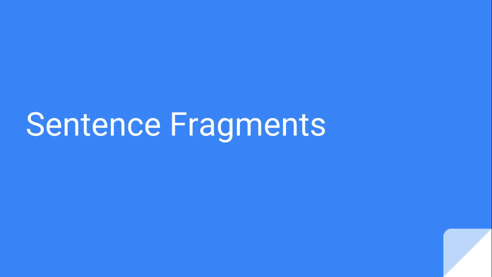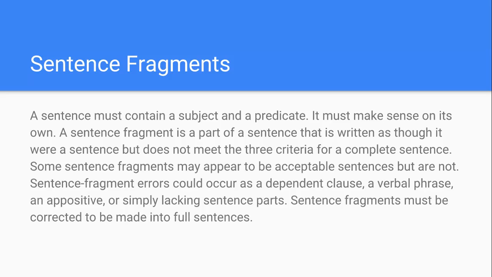Okay, so today we're going to be talking about sentence fragments. A sentence must contain a subject and a predicate. It also must make sense on its own. A sentence fragment is a part of a sentence that is written as though it were a sentence, but does not meet the three criteria for complete sentences.